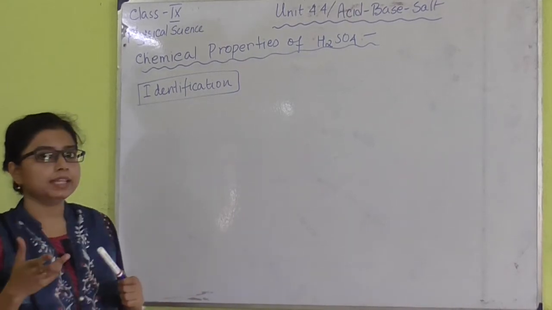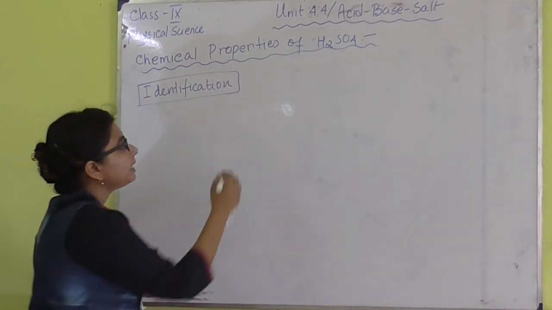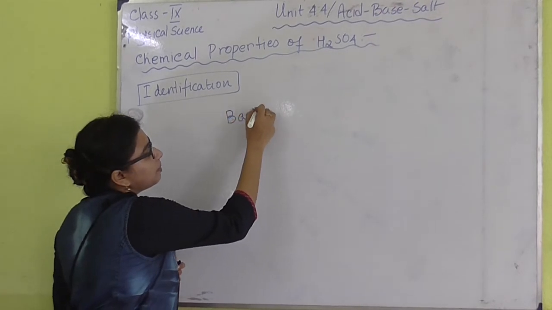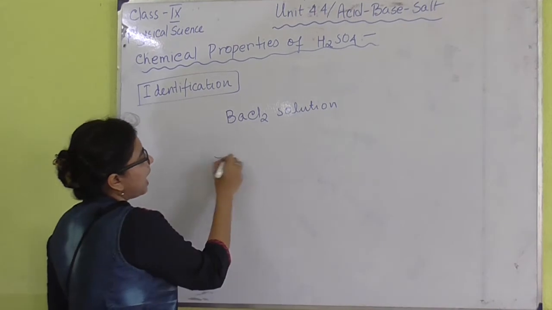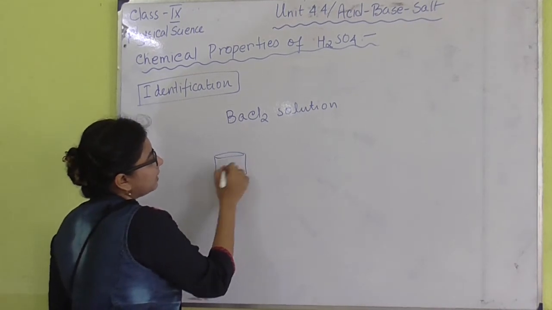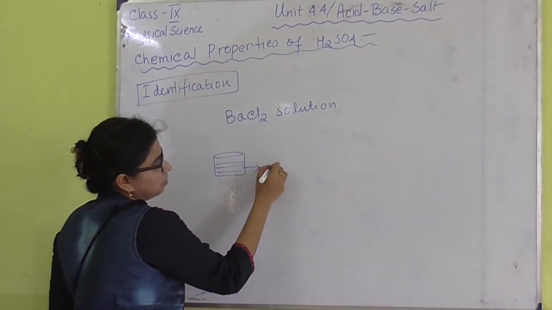So to show this or to prove this, we can take barium chloride solution. Okay. Suppose we have a container where there is an acid. Okay.